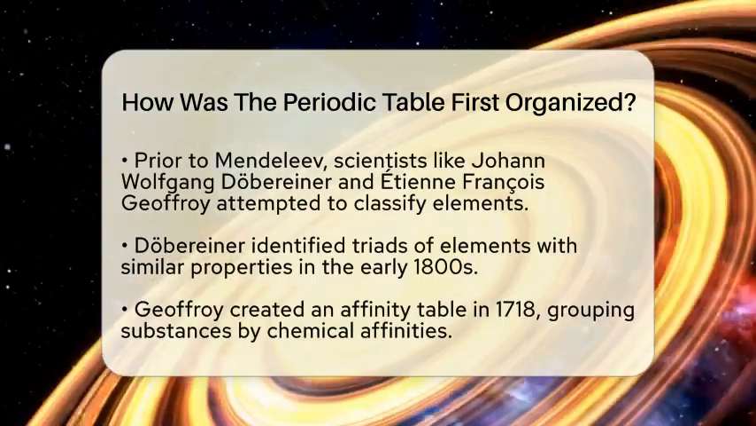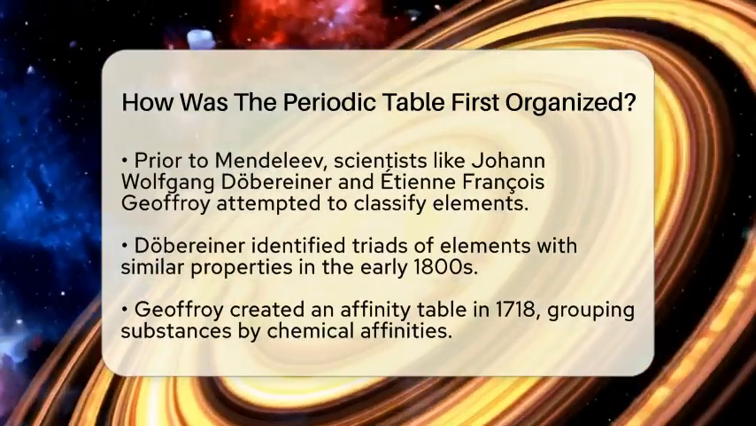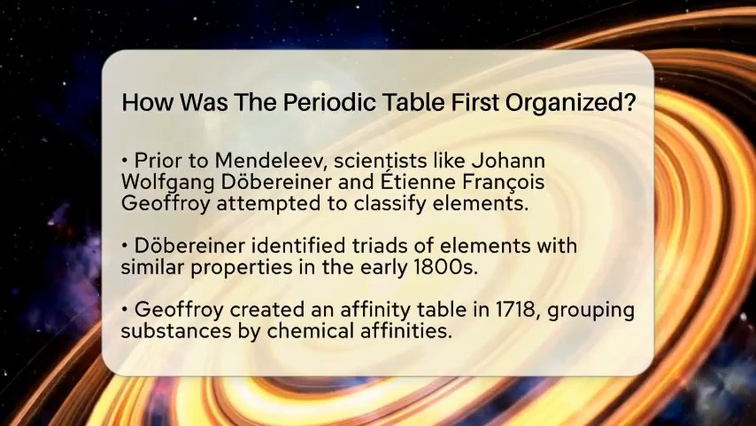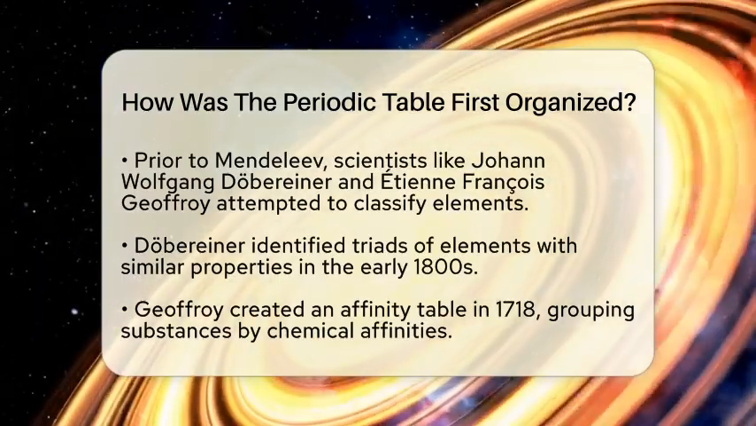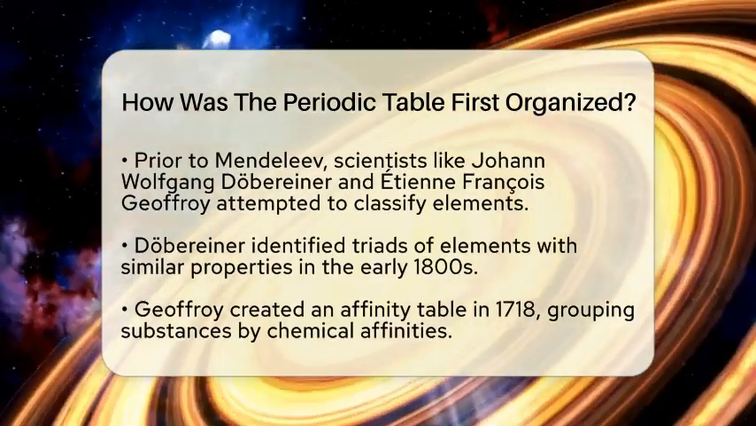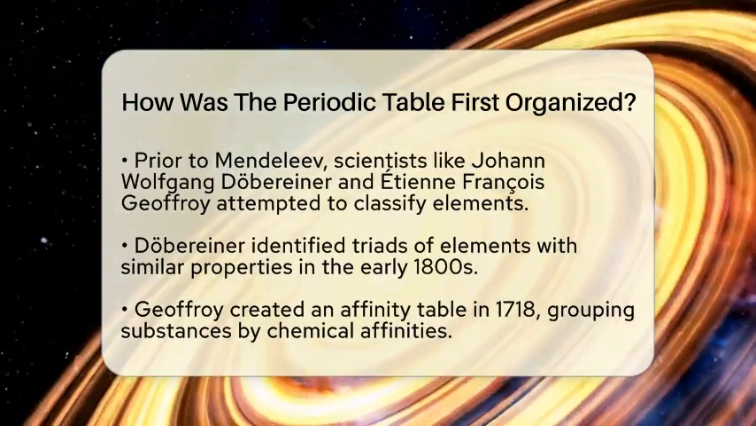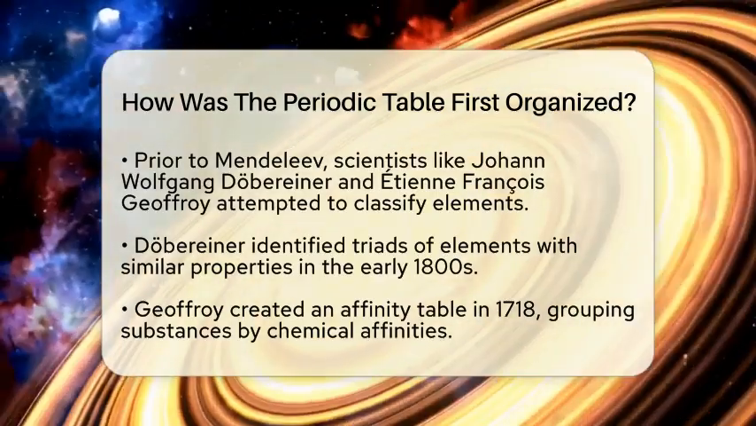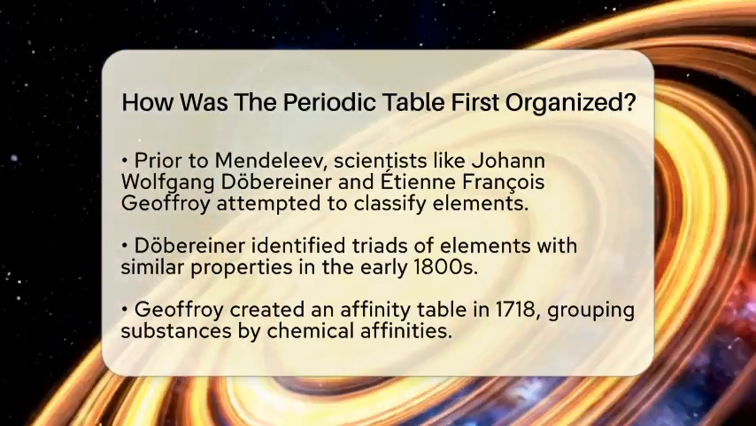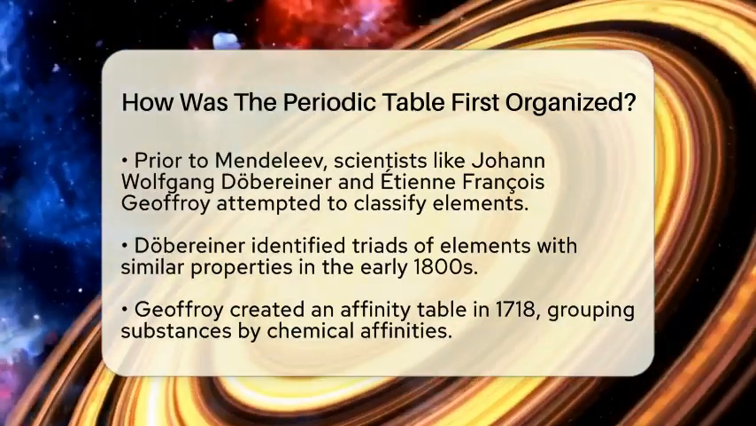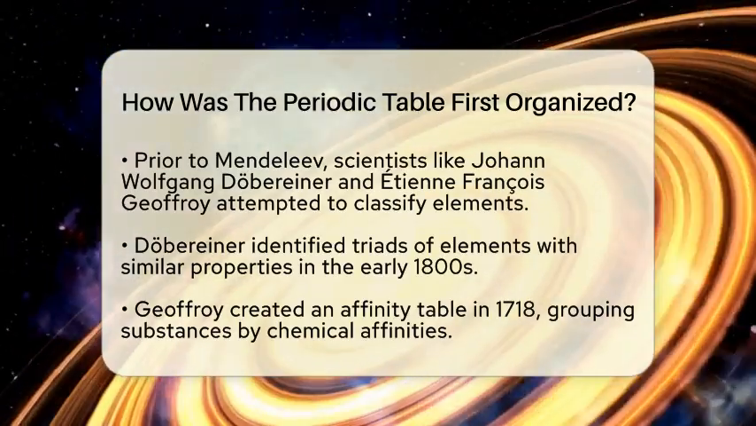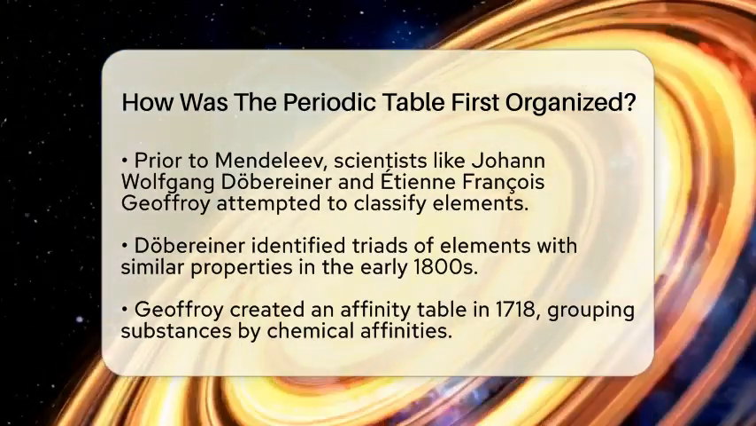Before Mendeleev's work, other scientists had tried to classify elements. For instance, Johann Wolfgang Döbereiner identified groups of 3 elements with similar properties, known as triads, in the early 1800s. Étienne François Geoffroy created an affinity table in 1718, grouping substances by their chemical affinities.